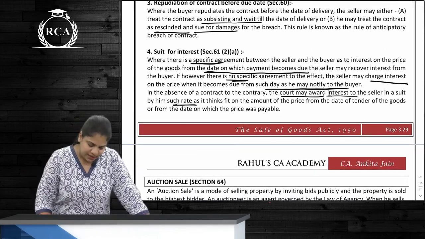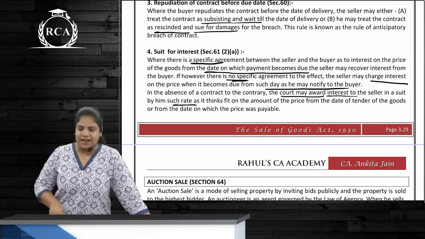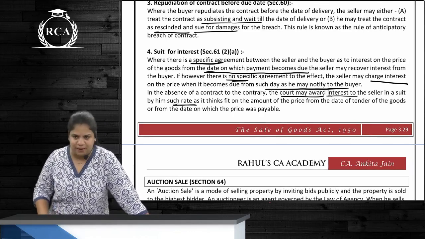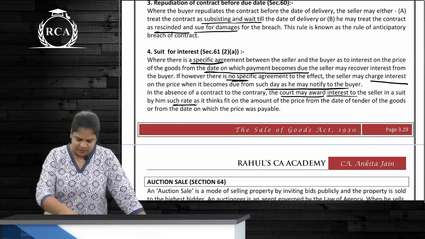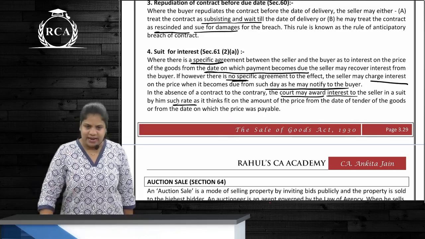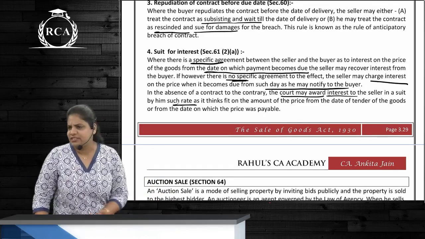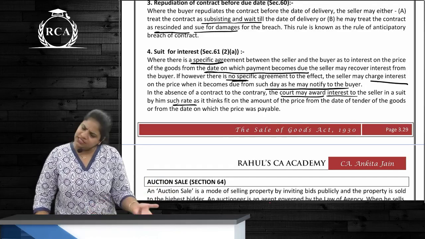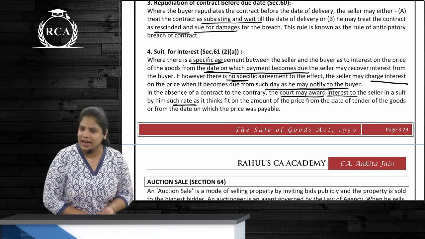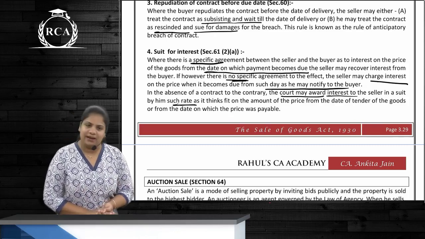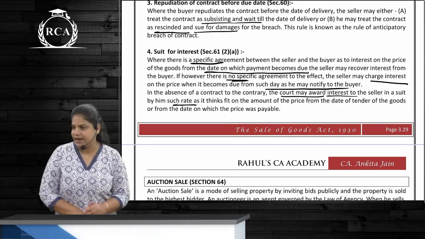Suit for interest. So see, whenever interest becomes due, whenever price becomes due, the buyer has to pay the price. If buyer does not pay the price, the seller can file a suit for price as well as he can file a suit for interest. Correct? Agar specific agreement hai, interest will be charged at 9% per annum. Then what rate will the seller charge it at? 9% per annum. But agar interest ka koi specific agreement nahi hai, then reasonable rate as deemed fit by whom? By the court. Is this clear and simple?